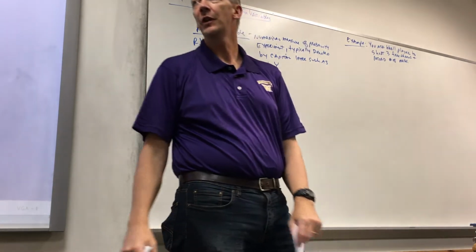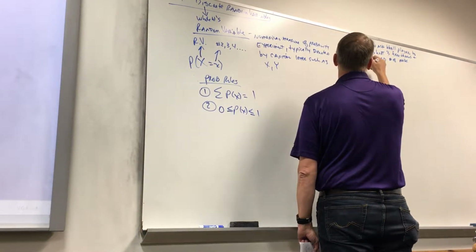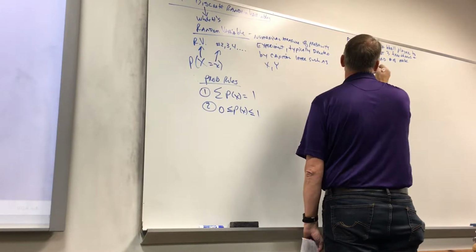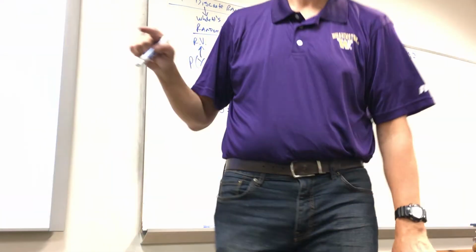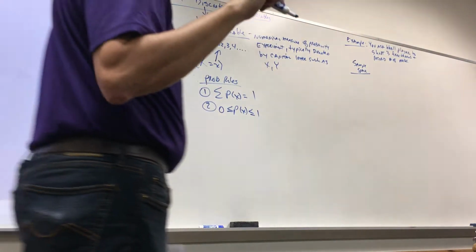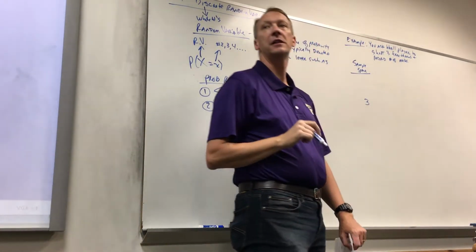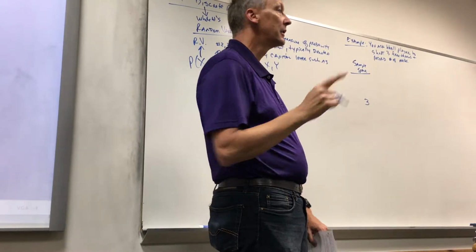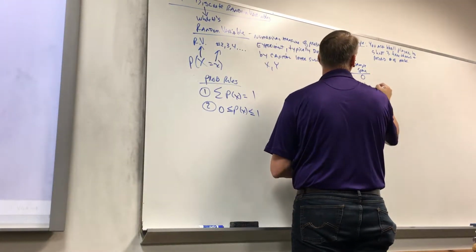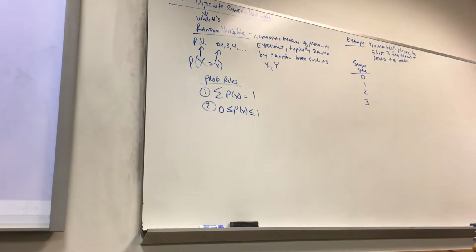All right, so the first question I have, what is your sample space? How many possibilities of baskets can she make? 3, she can make all 3. 0, 1, 2, and 3. Okay? So 0 is the one that most often gets forgotten. So don't forget she could miss all 3 of them.